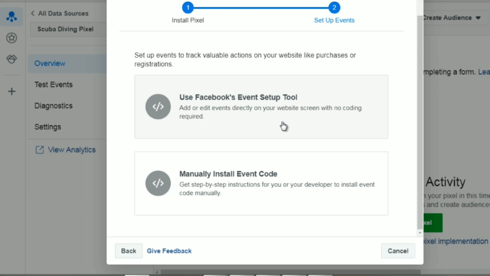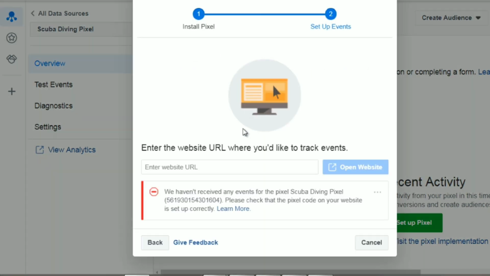Now, Facebook has what we call events. And events are basically parts of your funnel. You can tell it, okay, if somebody lands on your first page, you can call it a lead. If somebody fills in their email and their name to get perhaps a lead magnet or a freebie, you can send them to the next page, which could be the thank you page.